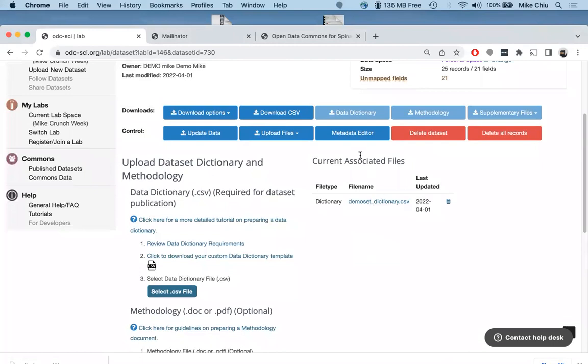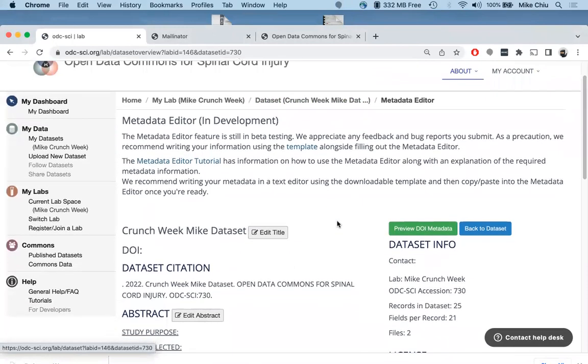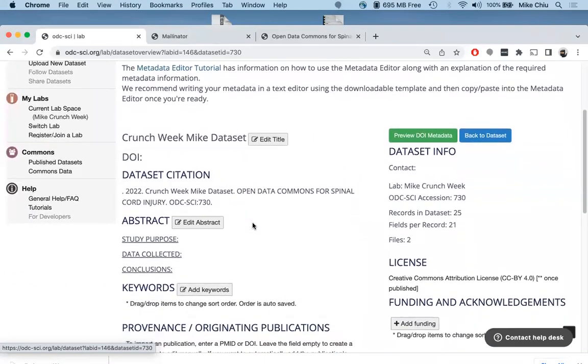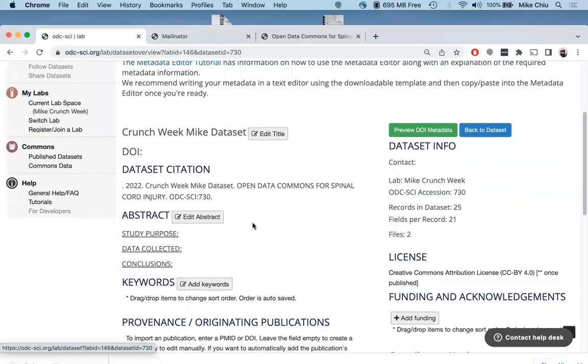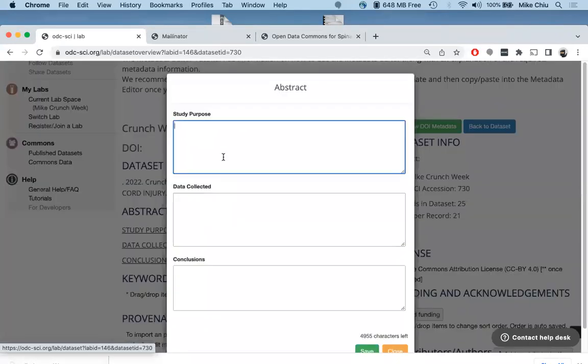And our next step is our metadata editor. And here's where we'll include information for our publication. When you created the data set, you were given a field to give a working title. That's here. You can go ahead and edit that if you want. And then we'll move on. And you can see some fields, abstract.